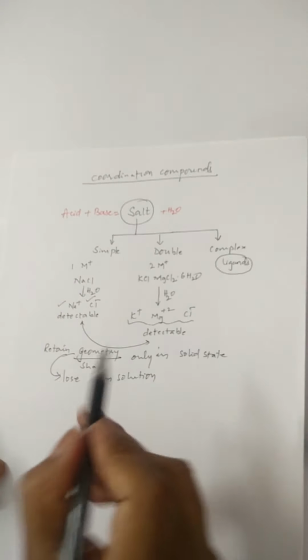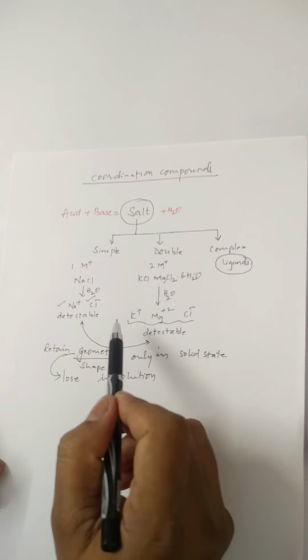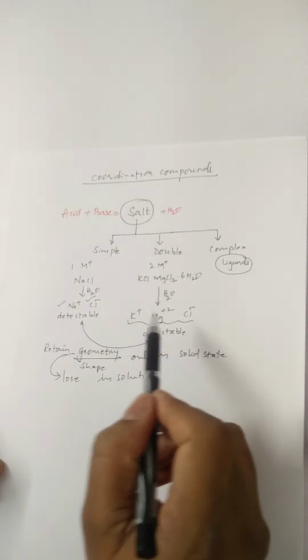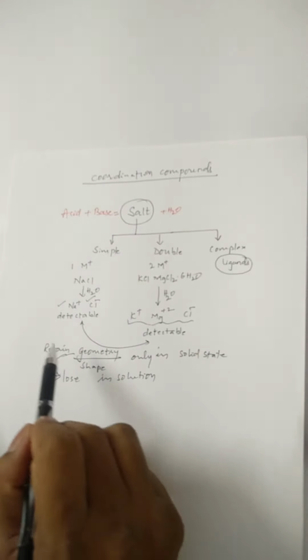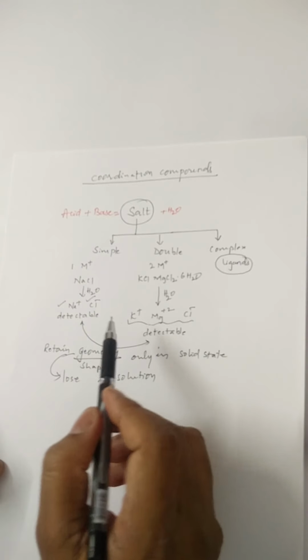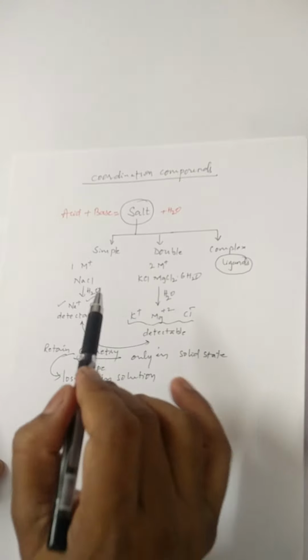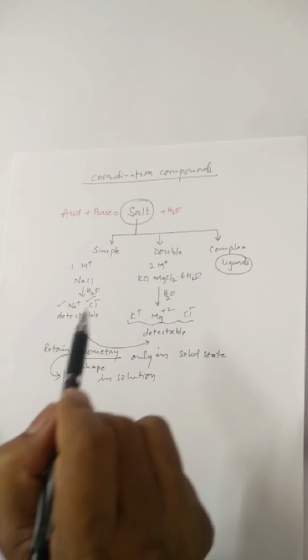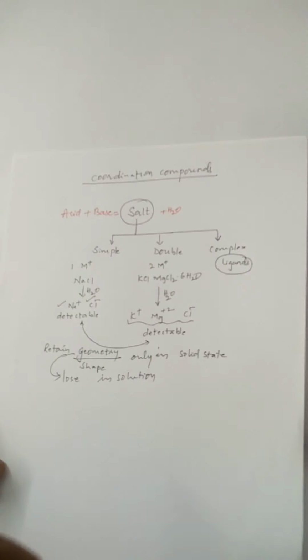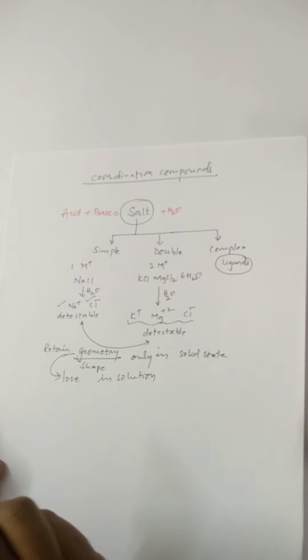It means that whether it is simple salt or double salt, they are completely ionizable in water. Their ions are detectable by qualitative tests, as well as they retain their geometry only in solid state. That means they lose their geometry in solution. Well, these are the common features between double salts and the simple salts.